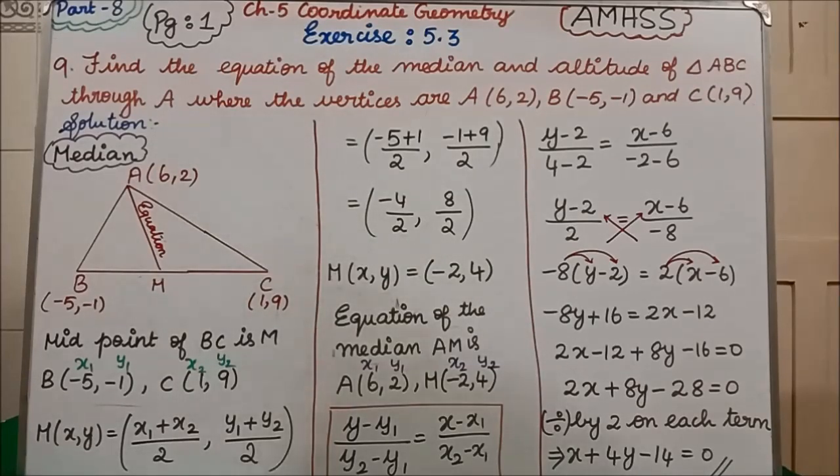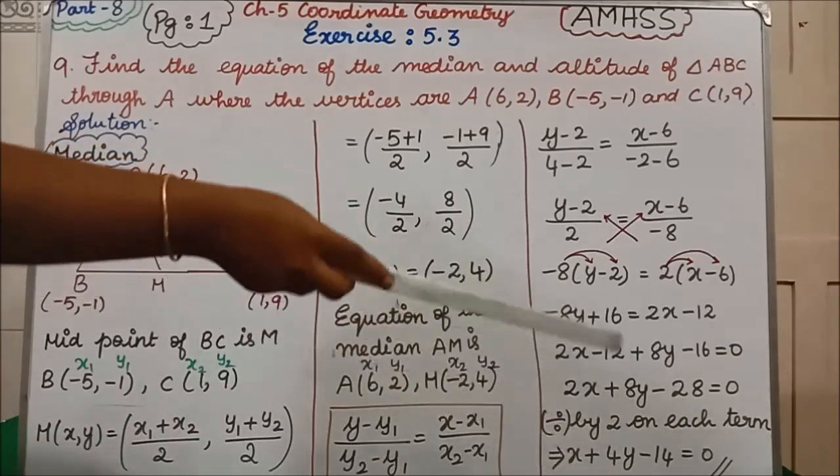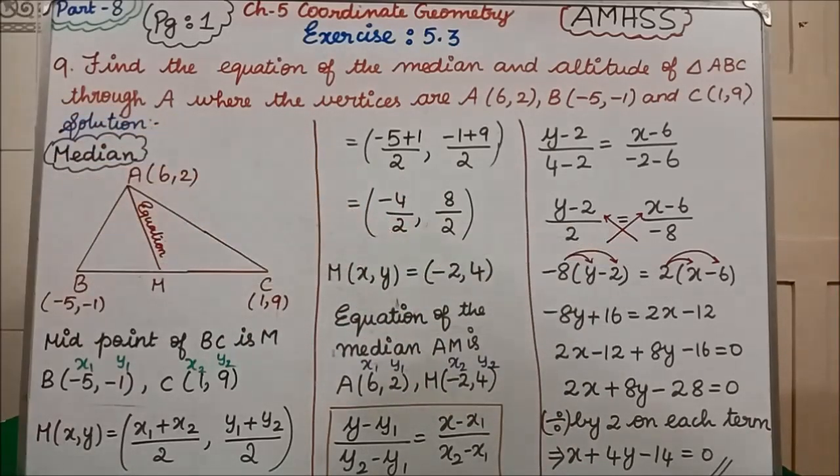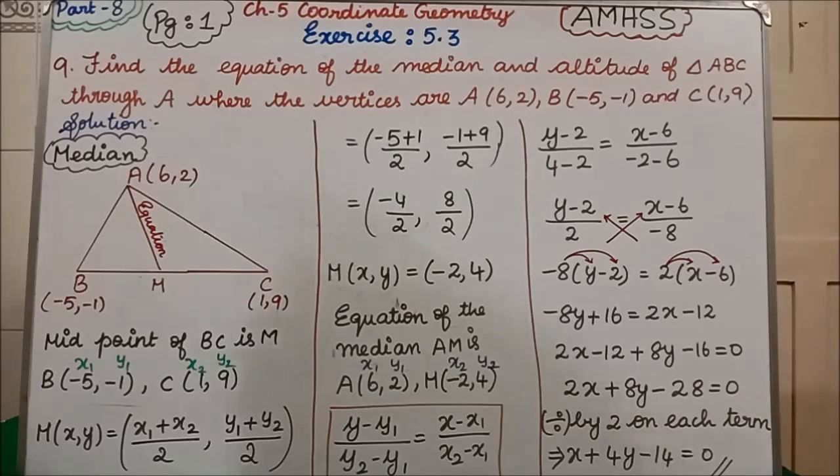I have told you many times how you have to write the general form of an equation: x term, y term, then constant. So 2x, then what is the y term? Plus 8y, and -12 - 16 is -28. Since 2x, 8y, -28, everything will go into the table, isn't it? So we divide everything by 2. So x + 4y - 14 = 0. Clear all of you? Now we have got the equation of the median.